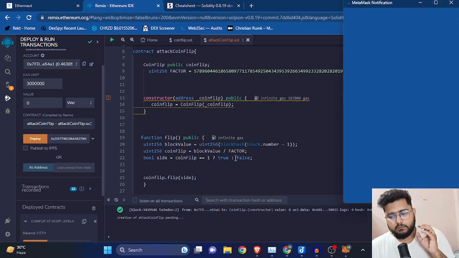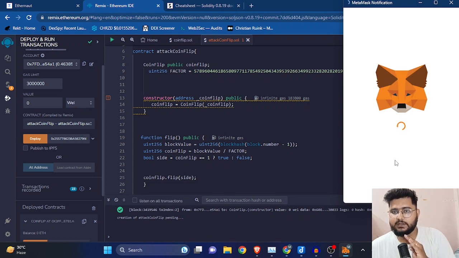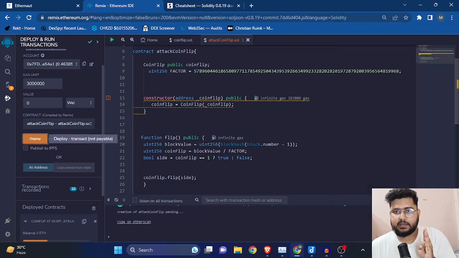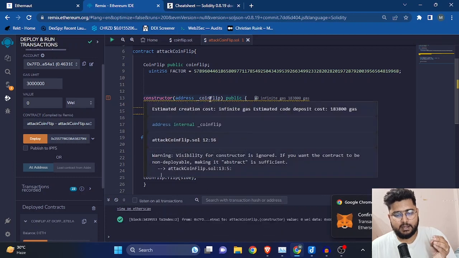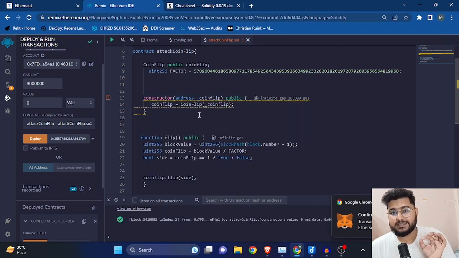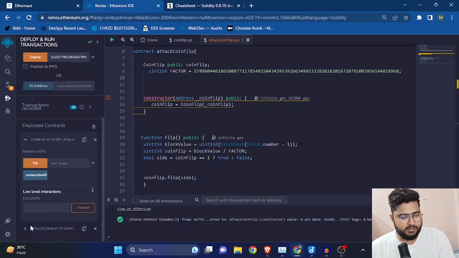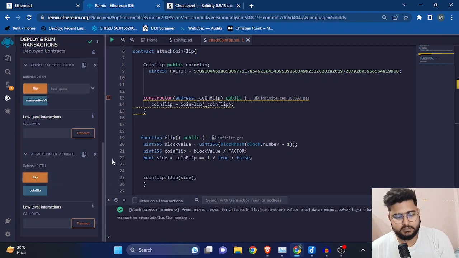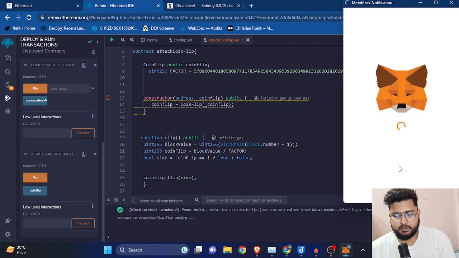So what this will be doing is, I have taken the initial contract address, like the original contract address, and I have passed it as a parameter in the constructor function right here, and this will give us the instance of the original contract. So we have the original contract right now here. So what we will be doing is we'll be just flipping the first coin.